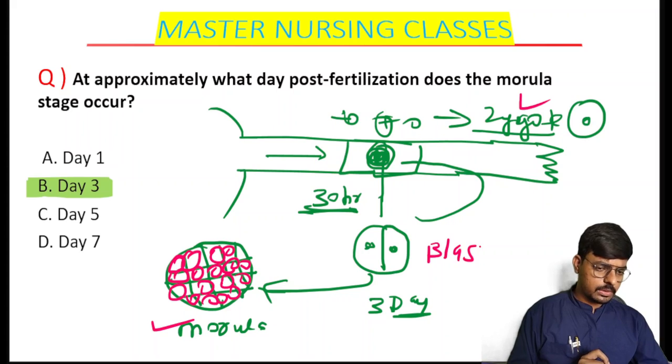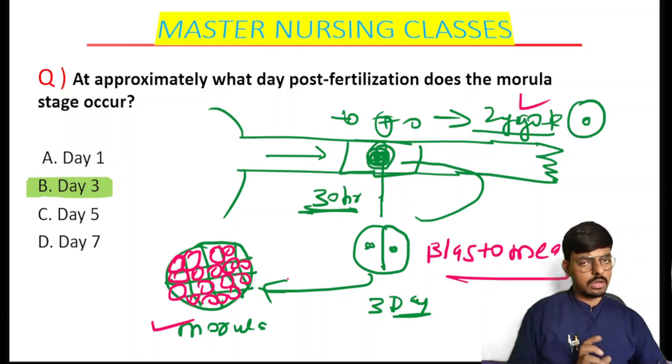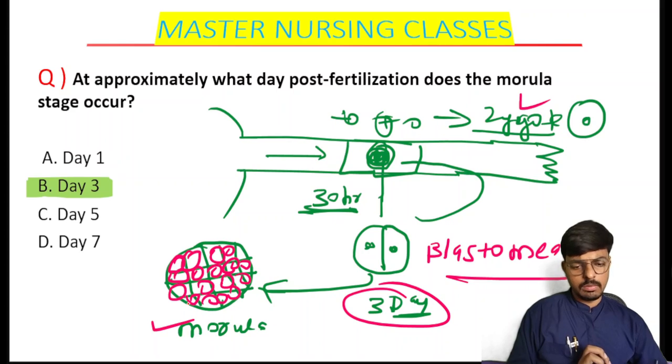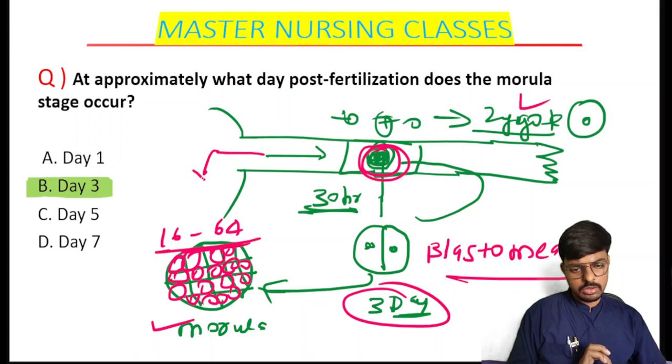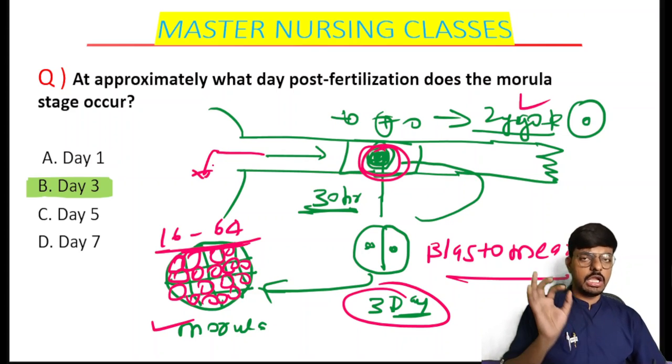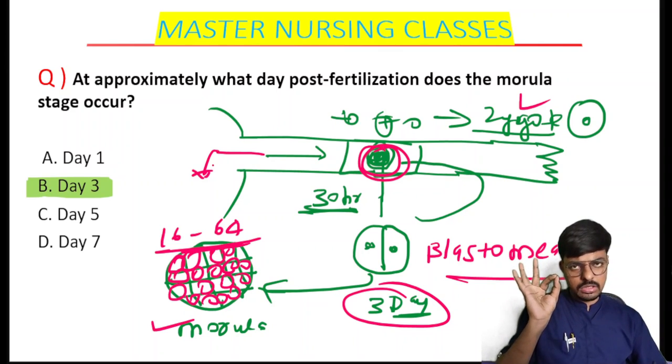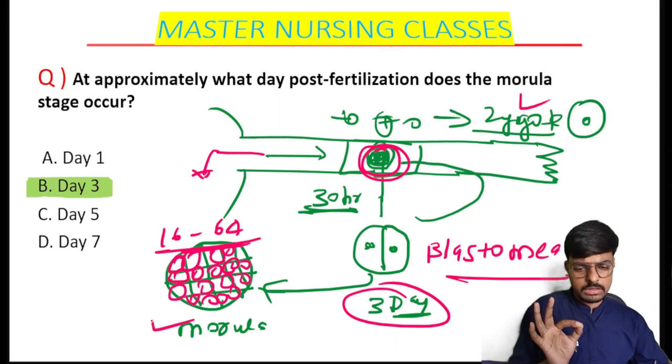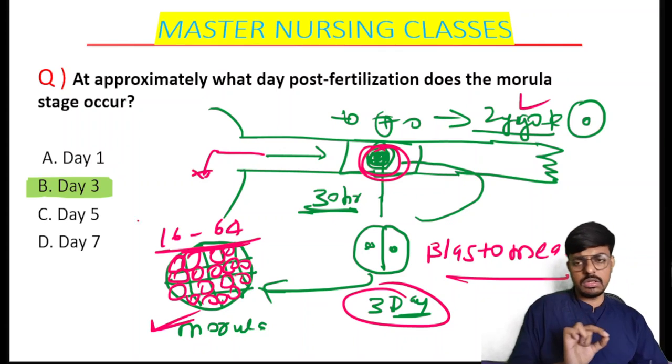So this is the blastomere. After 3 days it will convert into the morula, the 16 to 64 cell stage of our zygote. That is what we call the morula. Till the third day it will be in the fallopian tube. On the fourth day this morula comes from the fallopian tube into the uterus. The question will arise: in which form does the zygote enter the uterine cavity? In the morula form, the zygote enters the uterine cavity.